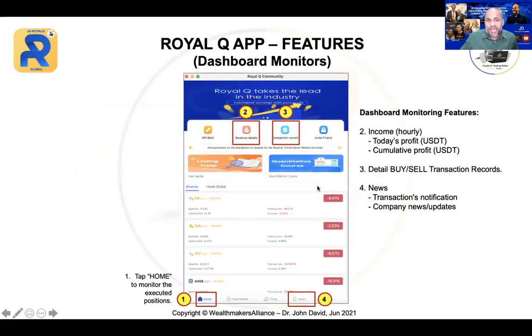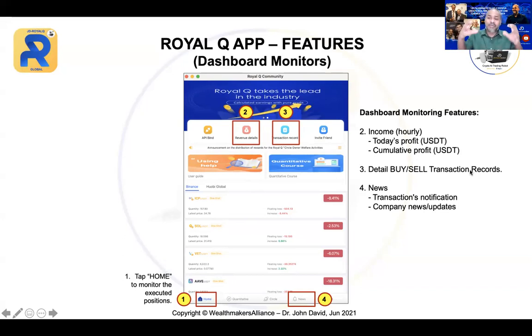All right, now quickly, just before I open up for any question, the last thing here is, if you look into your browser, in your apps, this is your front page. You have the home, where you tap to see all the tradings, and then you have the revenue details. This is where you can look into your income hourly, and it shows you your today's profit and your cumulative profit. And then you have the transaction record. These are all the records in detail.